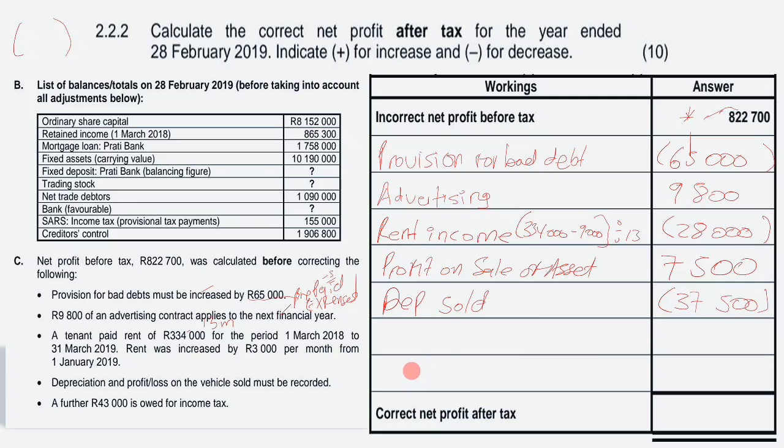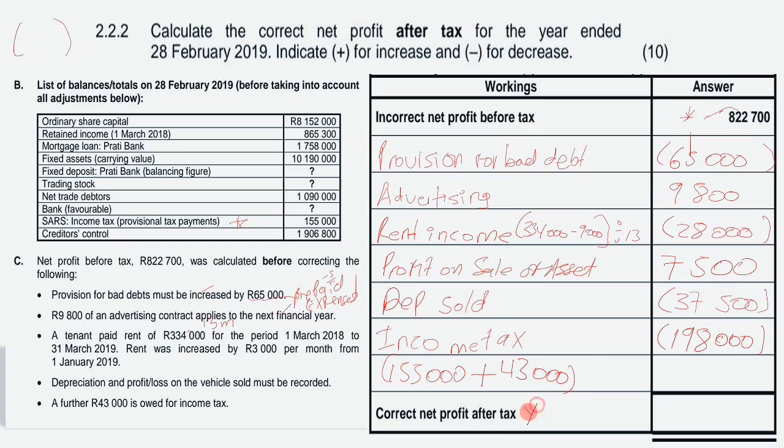And then a further 43,000 is owed for income tax, so you will have income tax here. Since they said it is owed, you are given a provisional tax payment of 155,000. Because it's owed for income tax, you will add that 43,000, so our income tax is going to be 198,000.